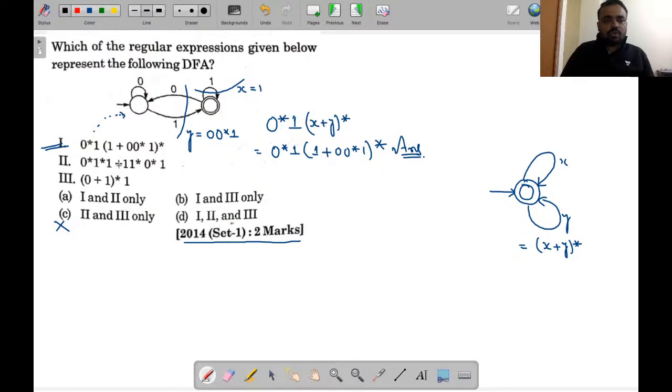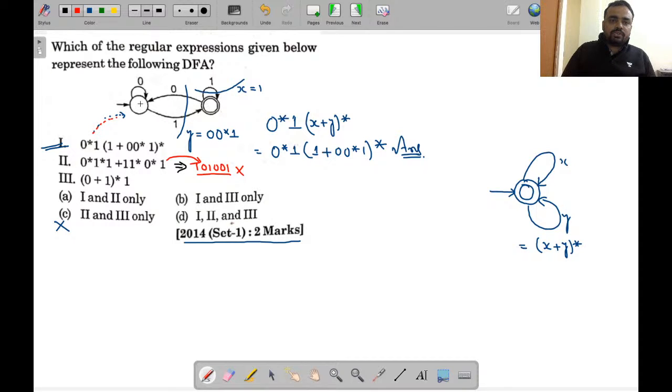So look, in the second option we see that for this regular expression, you have to choose a string which is not generated from here, but is accepted here, like 1 0 1 0 0. So this string cannot be generated by this regular expression, but this string can be accepted by this DFA. These strings can be accepted by this DFA. You can check it over here.